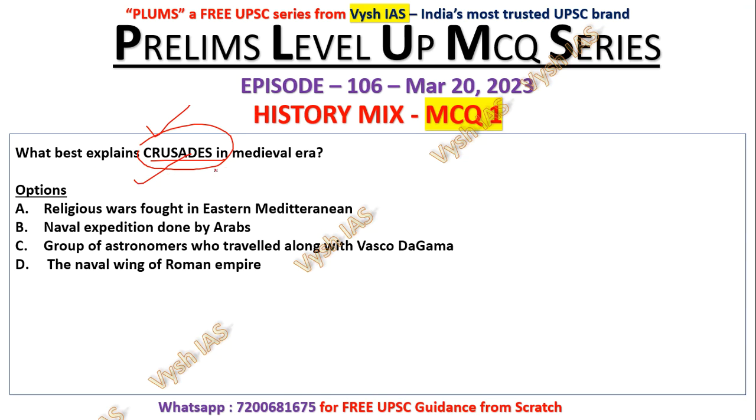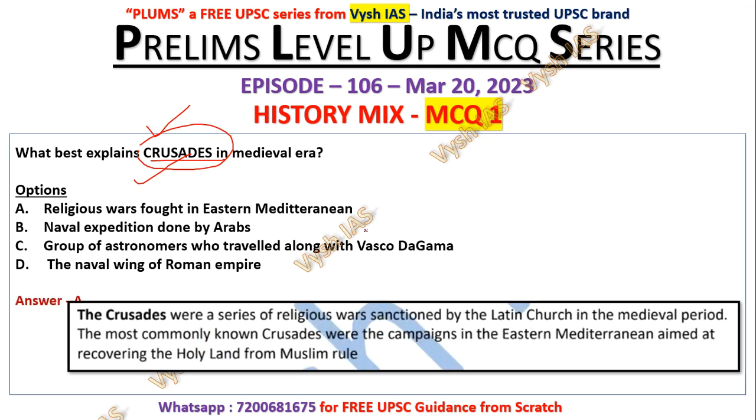So what best explains crusades in the medieval era? The answer is religious wars fought in the Eastern Mediterranean. These were a series of religious wars sanctioned by the Latin Church in the medieval period. The most commonly known crusades were the campaigns in the East Mediterranean aimed at recovering the Holy Land from Muslim rule. You know that Christianity and Islam were coming almost at the same time, and there were similarities and conflicts, and there are many things within Christianity also, like the Latin Church, the Roman Catholic, and so on.